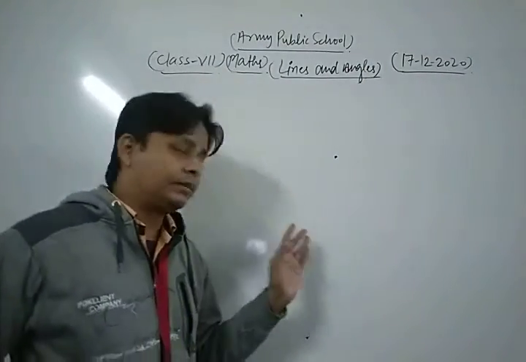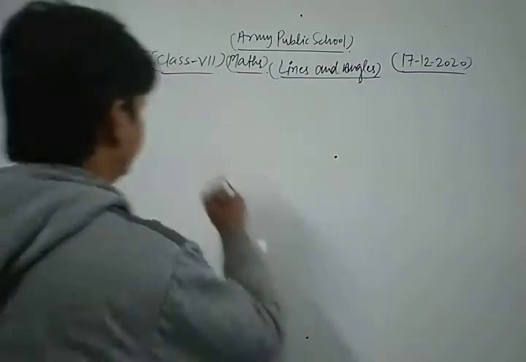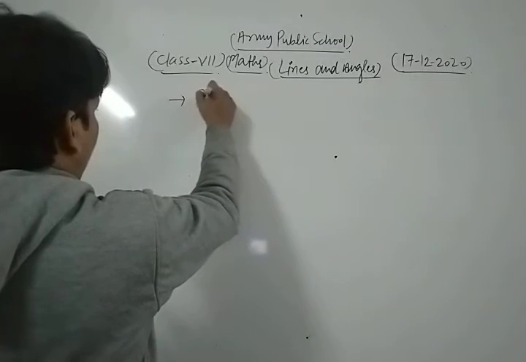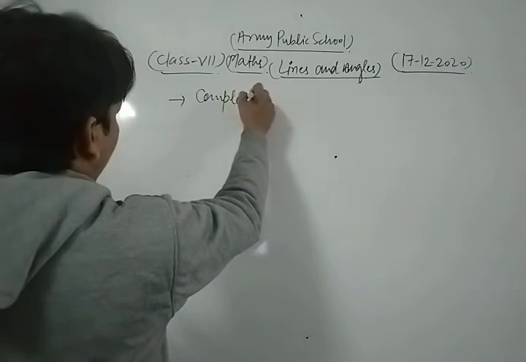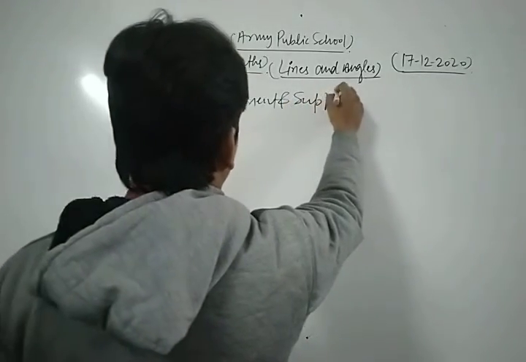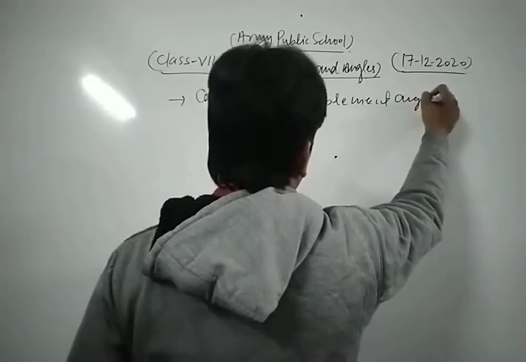In that chapter, first of all, we discuss many topics. We discuss the concept of complement and supplement angles.